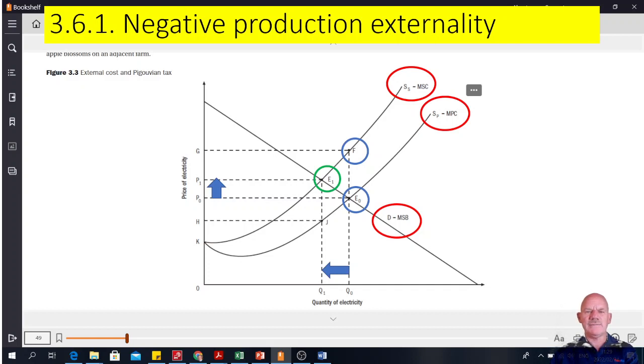That's the key about externalities, that usually the market produces too much of it and at too low a price. The market produces electricity at P0. It's too cheap. So the demand is too high and then the pollution is too high. But if we could get to point E1, we would have a lower level of electricity at a more realistic, higher price that also takes into consideration the social cost of the production.